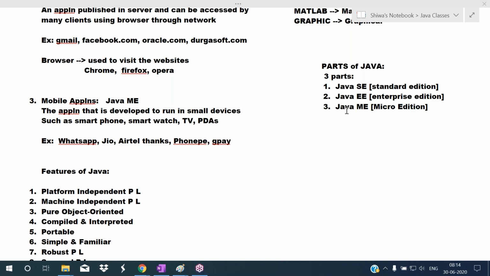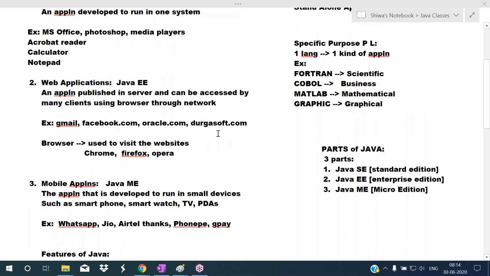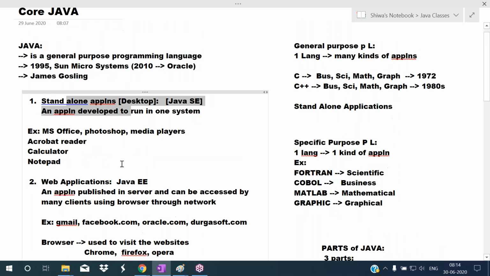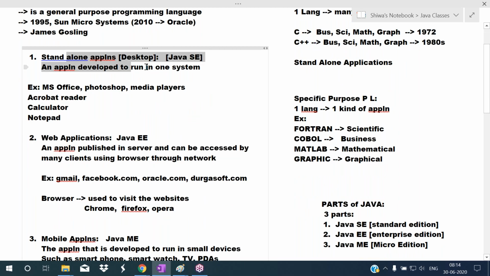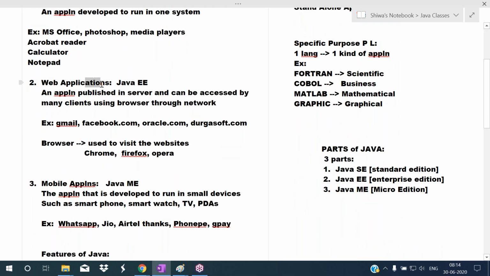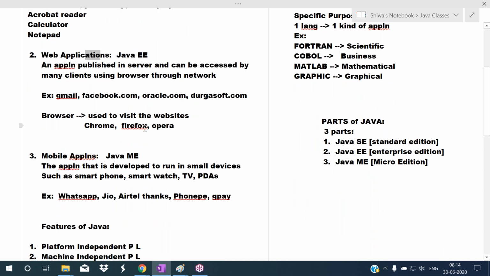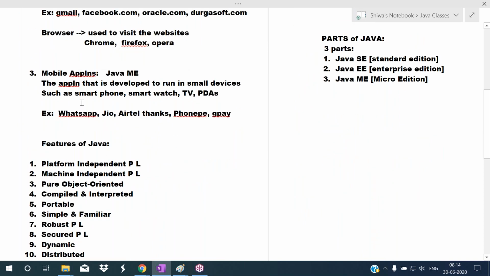Okay. So using Java, we can develop standalone applications, meaning applications developed to run in one system. We can develop web applications like websites, and we can develop mobile applications. Mobile applications are developed to run in small devices like the TV, smart watch, smartphone, tab, PDA. Such small devices can run our Java applications, and those applications are called mobile applications.